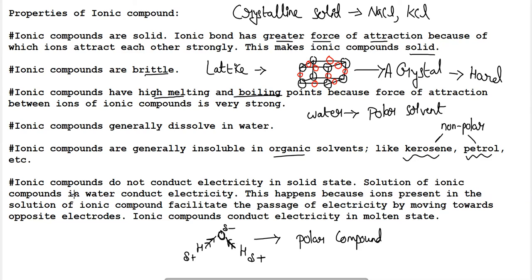Next, ionic compounds do not conduct electricity in the solid state. In the solid state, they are in a neutral state. No charge is present there. Both the charges have neutralized each other, and hence in the solid state the ionic compounds are generally neutral. In their solid state, they are insulators. They behave like insulators.